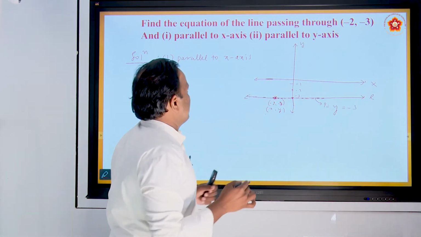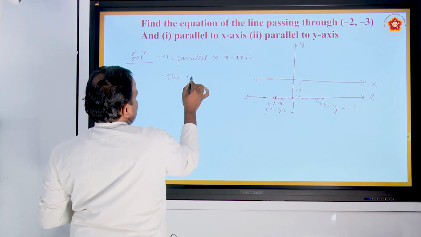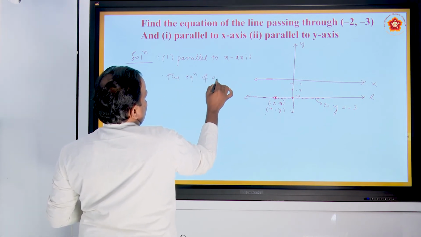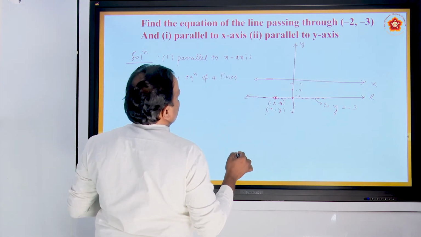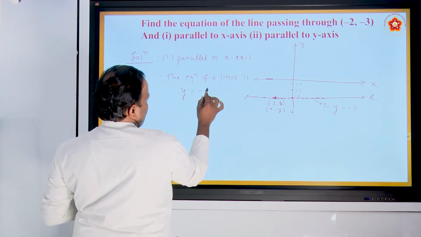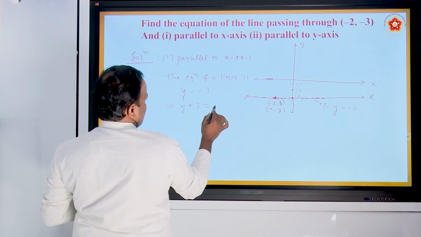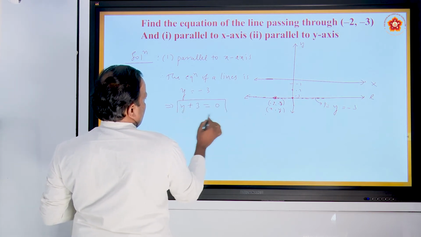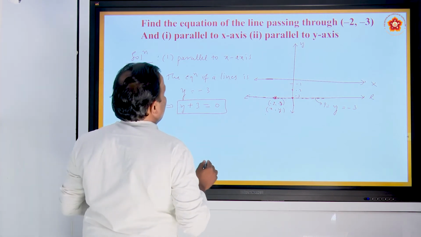Therefore, for the line parallel to the x-axis, the equation is y equals -3. This can be written as y plus 3 equals 0. The meaning is the same. This is parallel to the x-axis.